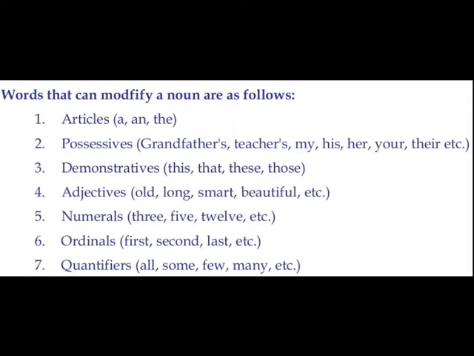Now, quantifiers also can be modifiers. All, some, few, many, etc., which show the quantity. Quantifiers. Okay. Now, you have to keep in mind this important point. Articles, possessives and demonstratives are called determiners. What are determiners? Articles, possessives and demonstratives. A and the.